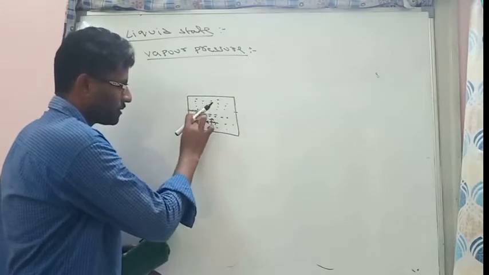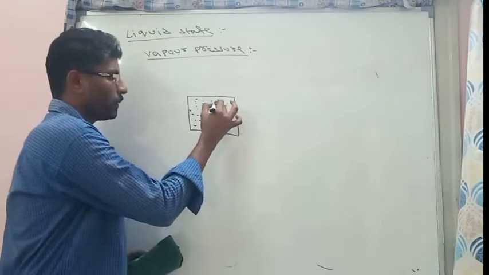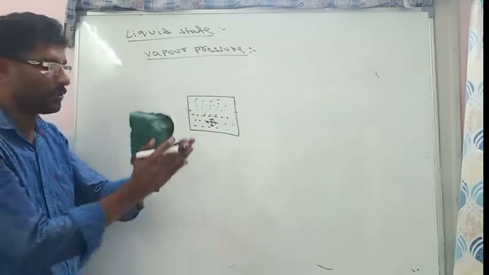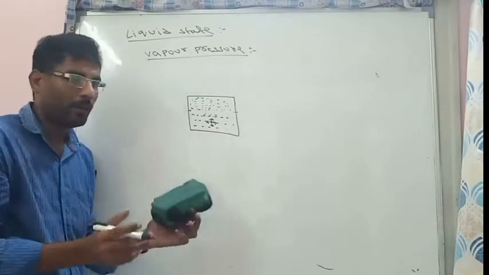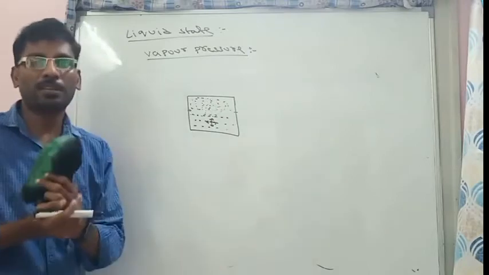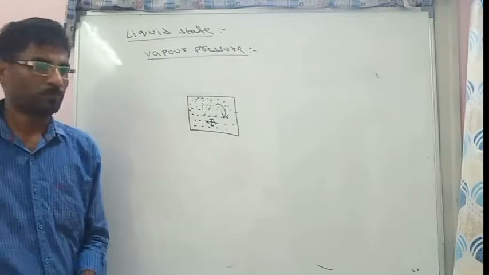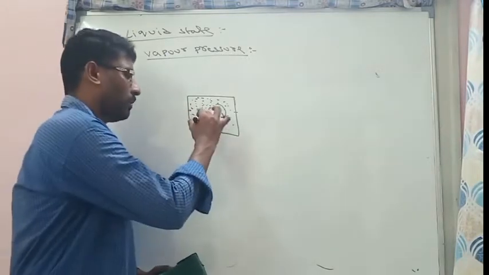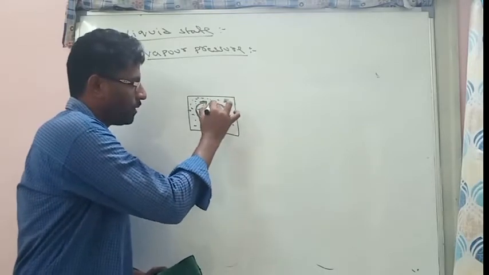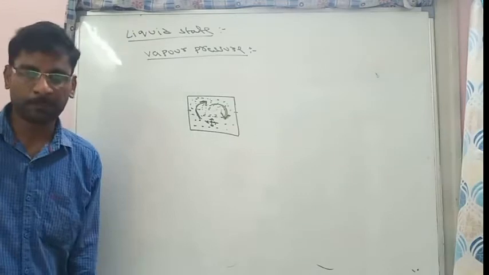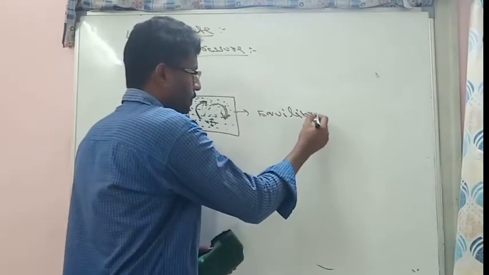So this surface is completed. Now again these are surface molecules, and again these will also be converted to vapor. Due to the surface liquid being converted to vapor, the vapor molecules increase. Again, vapor molecules will collide with each other, and due to pressure, they will be converted back to liquid. At a particular stage, the number of liquid molecules converted to gas is equal to the number of gas molecules converted to liquid. That particular stage we call equilibrium.